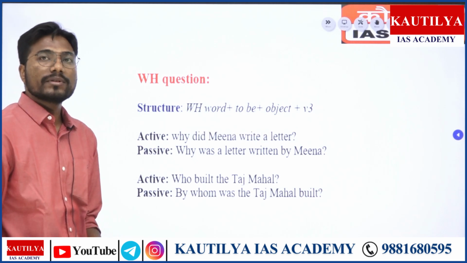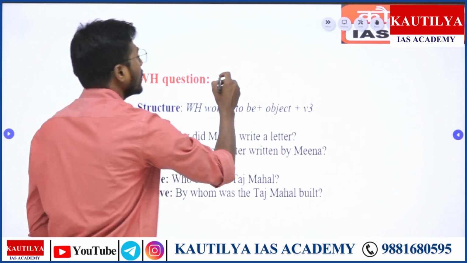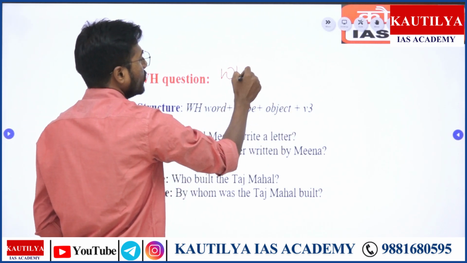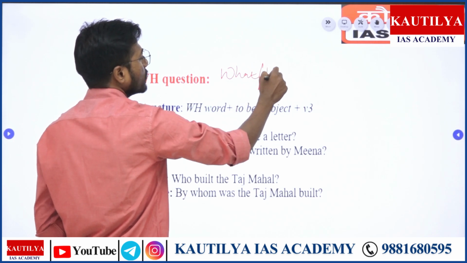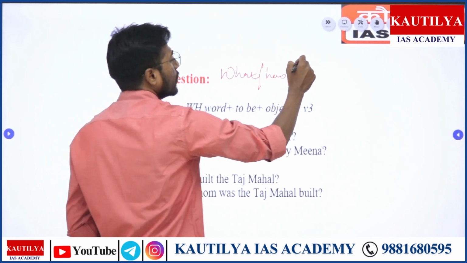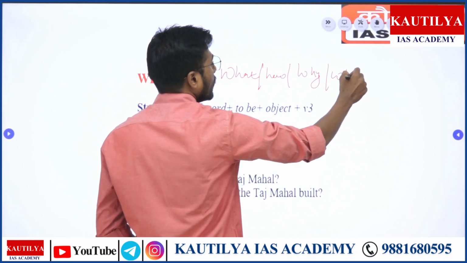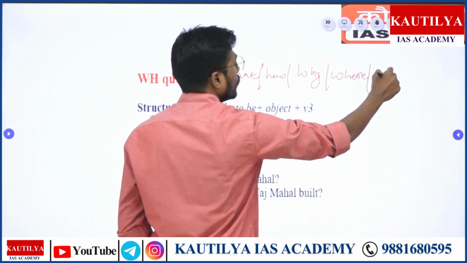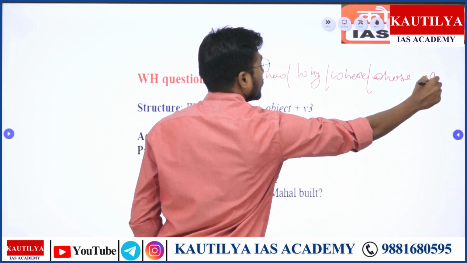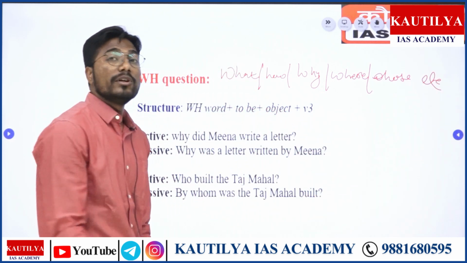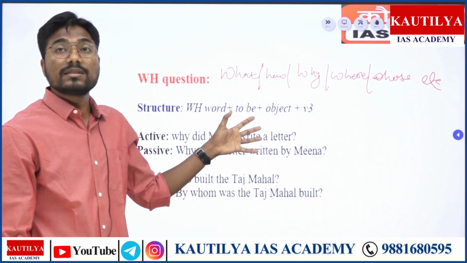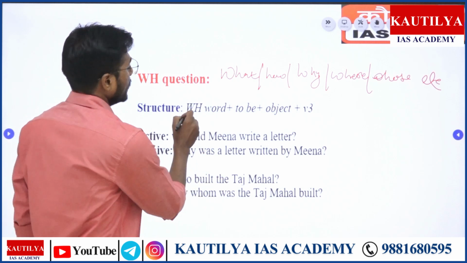We have the yes-no type question. WH questions start with a WH word. कौन से हैं WH words? What, how, why, when, whose, etc. Right? These are basically WH words. And for WH words, the formula is this.